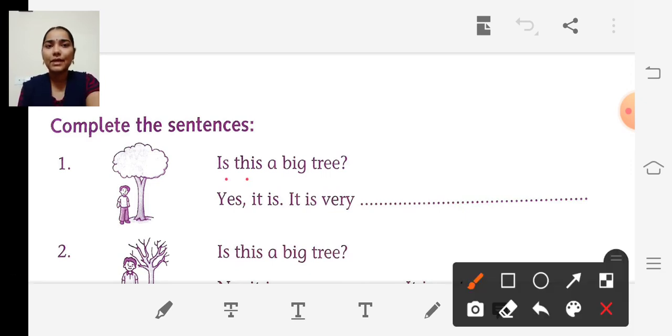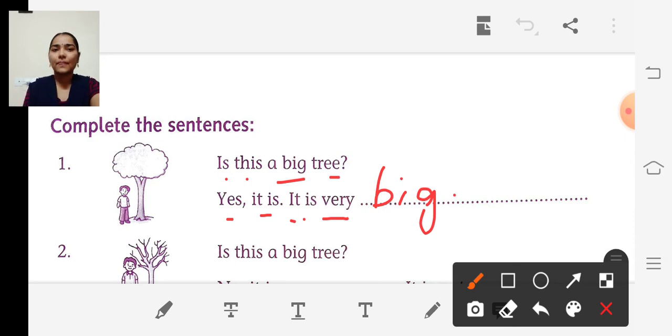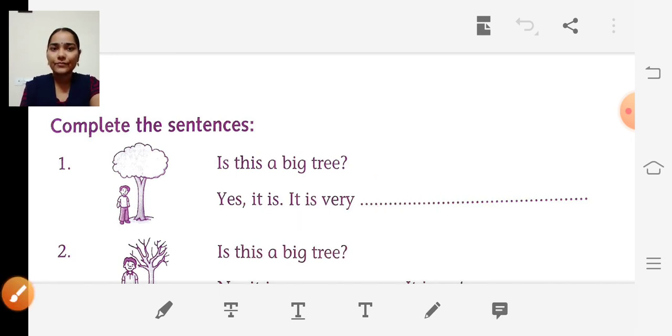Is this a big tree? The answer is yes, it is. Yes, it is. It is very big. So here we have to write very big. Okay. Is this a big tree? Yes, it is. It is very big. Okay. So like that we are going to answer the other questions.